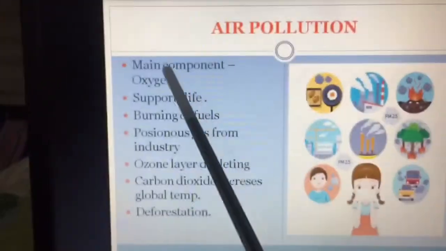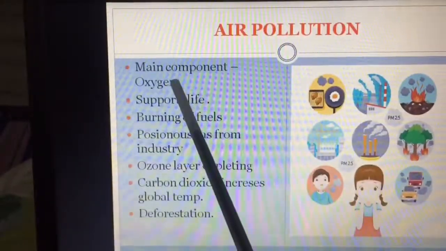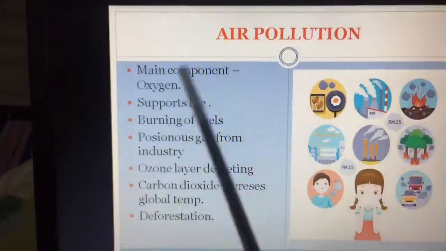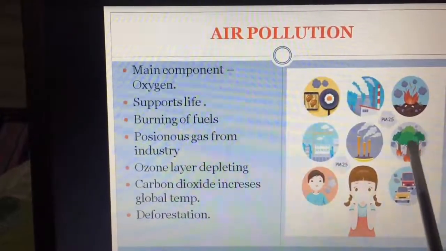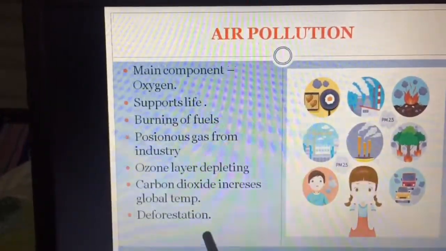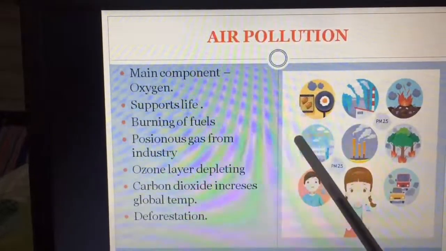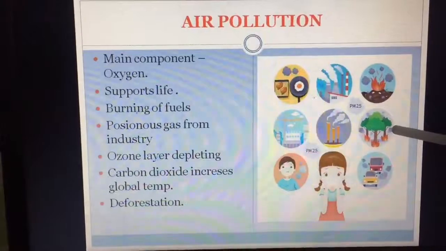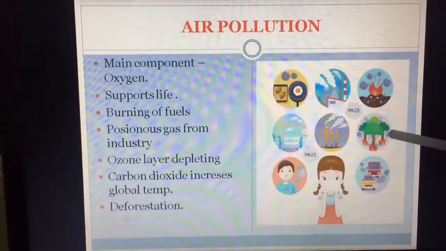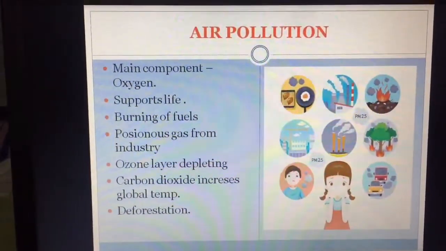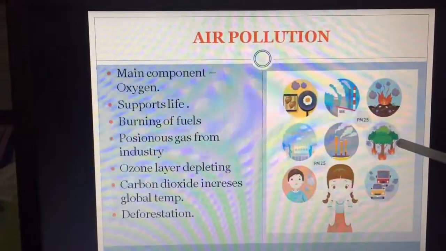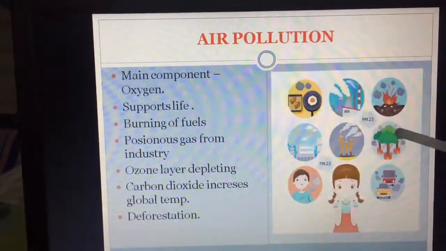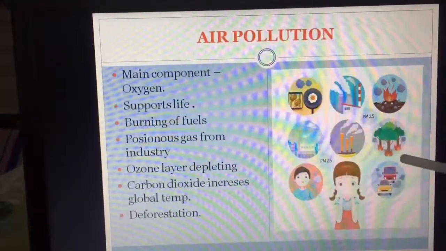As I told, the main component is oxygen, and oxygen supports life. This oxygen comes from the trees, and if we cut down trees, we are polluting our earth. Even if you go to any supermarket, every product you see directly or indirectly comes from these trees, plants. So we need to save our trees, we need to save the plants.